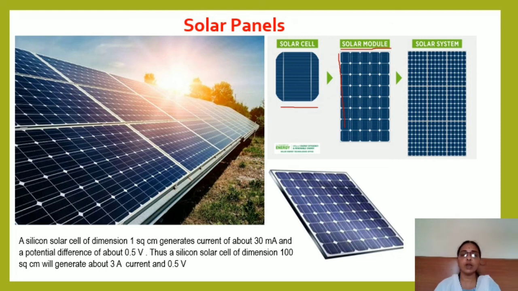Thus, a silicon cell of dimension 100 square centimeter will generate how much electricity? It will generate 3 ampere, and the potential will be the same, that is 0.5 volt, because it is connected in series and parallel, so that the potential difference is kept low and the ampere current flows the same.